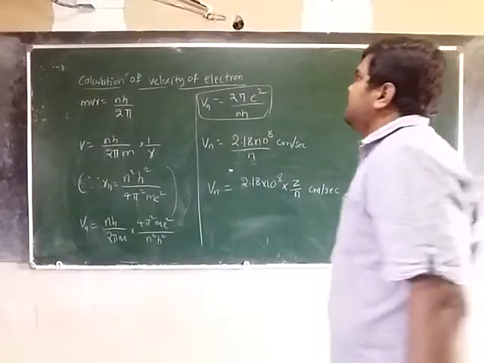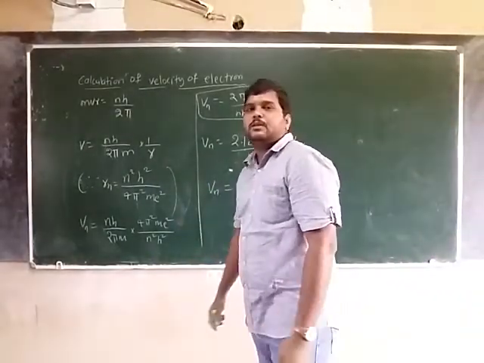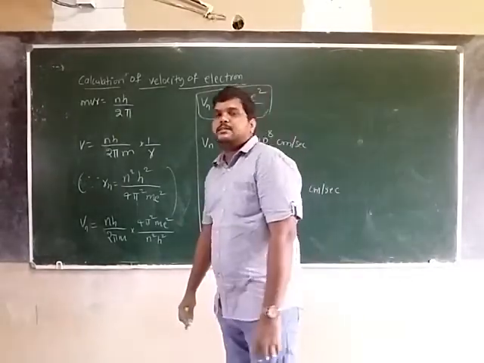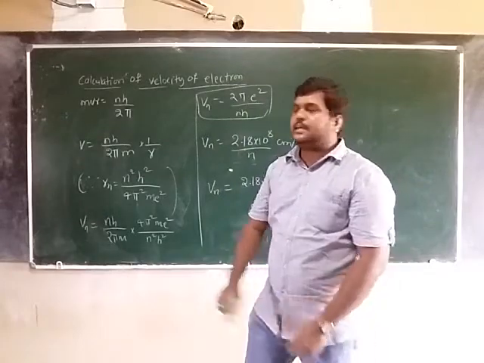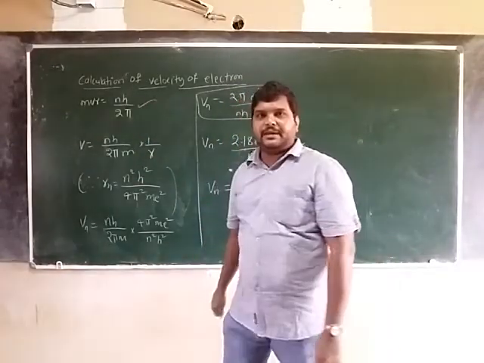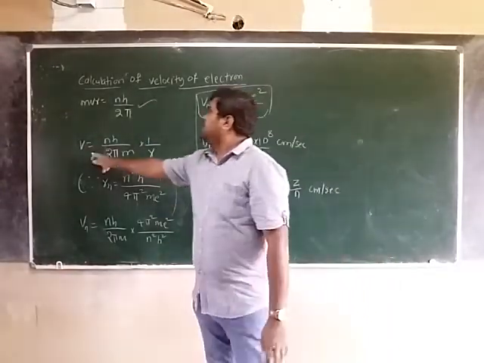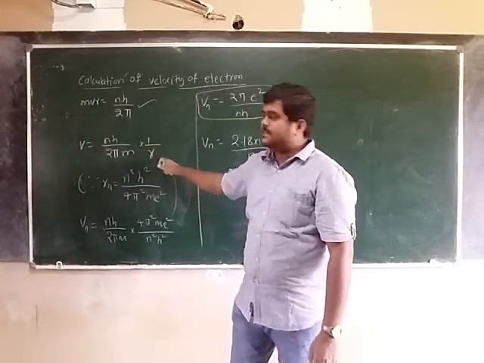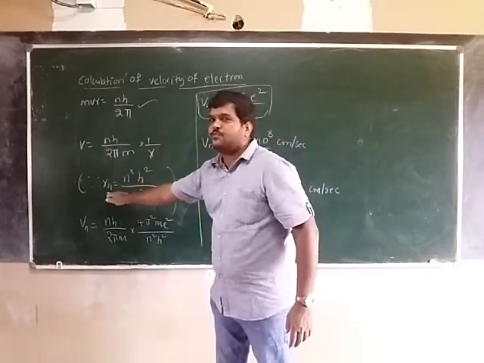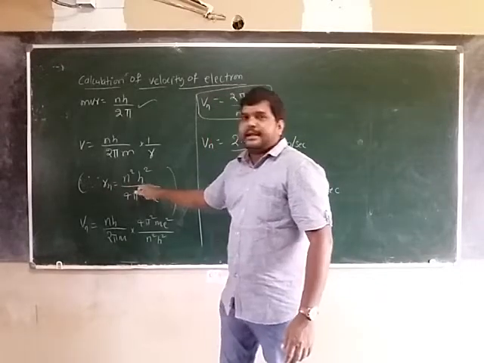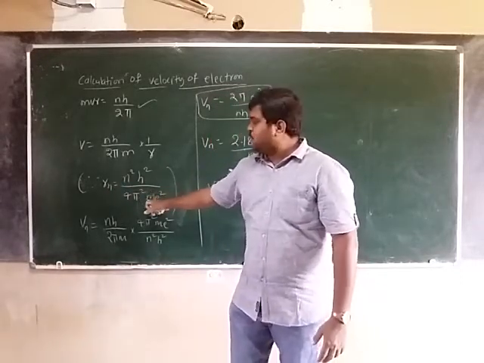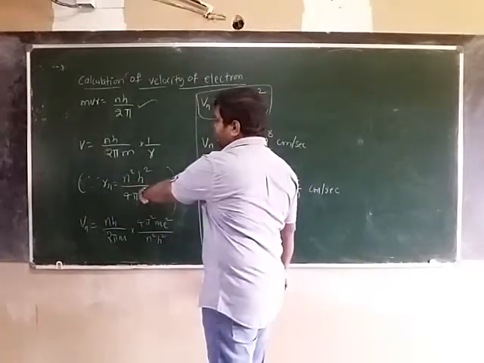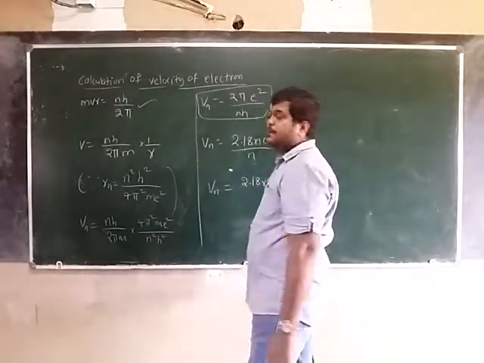Now we will see the calculation of the velocity of the electron. For the calculation of the velocity of the electron, we have to know the angular momentum, that is mvr is equal to nh by 2 pi. So v is equal to nh by 2 pi m into 1 by r, where r is the radius of the orbit. What is the radius of the orbit? Rn is equal to n square h square by 4 pi square me square.